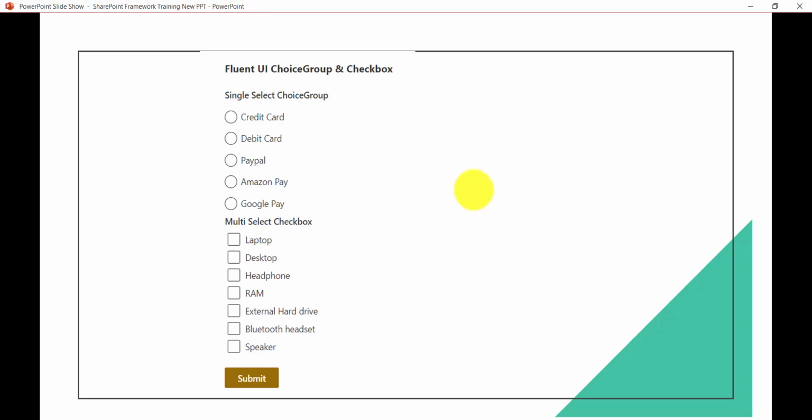So I hope you learned something. I'll put this solution up and you can just download it and then run npm i. If you want to create the package, I have already explained everything about how you can create the package, and then you can just drag the .sppkg file, which you can put into your app catalog site, and then you can add this web part in any of the SharePoint sites in your Office 365 tenant. So we will see some other examples as well.